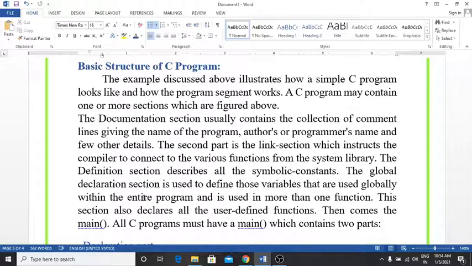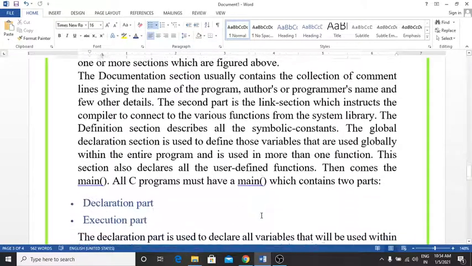The definition section describes all the symbolic constants. The global declaration section is used to define those variables that are used globally within the entire program and used by more than one function. This section also declares or defines all user defined functions, and then comes the main.